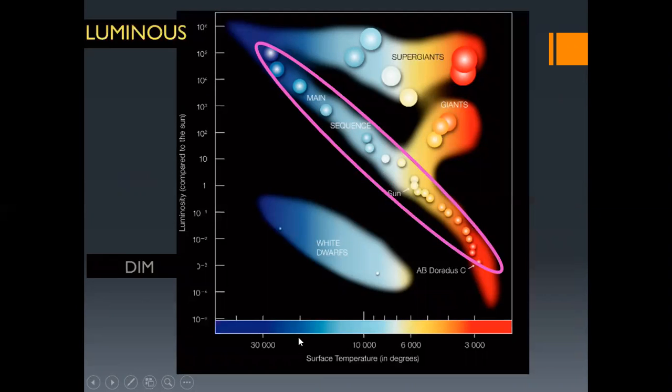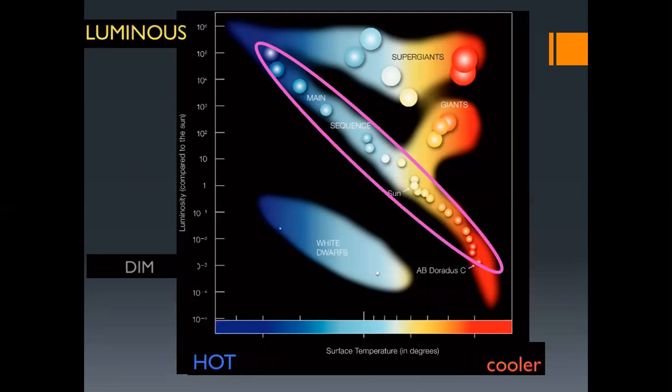Then on the horizontal axis, we can see the surface temperature in degrees. The cooler stars go all the way to the right of the diagram, and the hot stars are towards the left. So the horizontal axis represents the surface temperature, where the temperature increases towards the left.